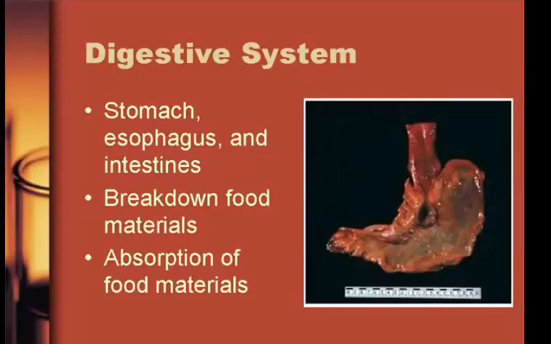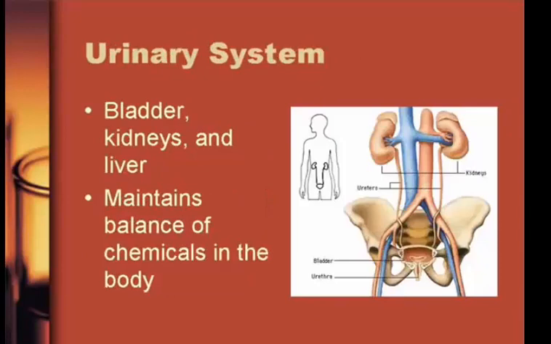Now, the urinary system is also sometimes known as the excretory system, and this consists of your bladder, kidneys, and liver. You'll note that it does not mention anything about the rectum or the anus, so those are technically part of the digestive system. Now, again, the urinary system's main function is to maintain the balance of chemicals in your body. Again, you can relate this to integumentary because you have to have a hole for your body to get rid of the waste. Also the muscular system because you do have muscle control, right? You do not just urinate whenever, wherever. And the brain, of course, regulates